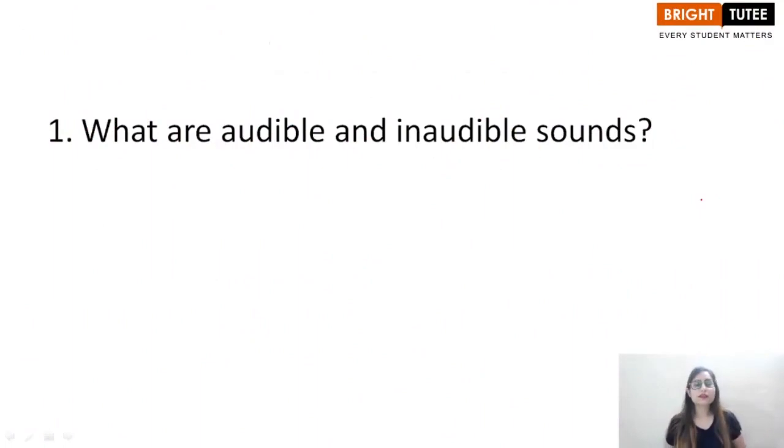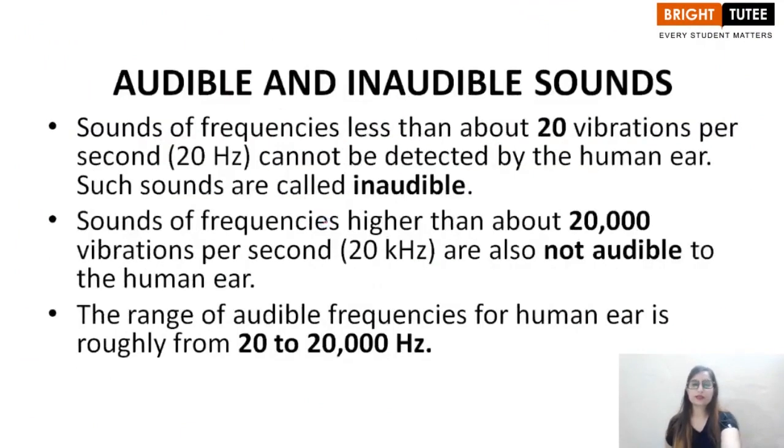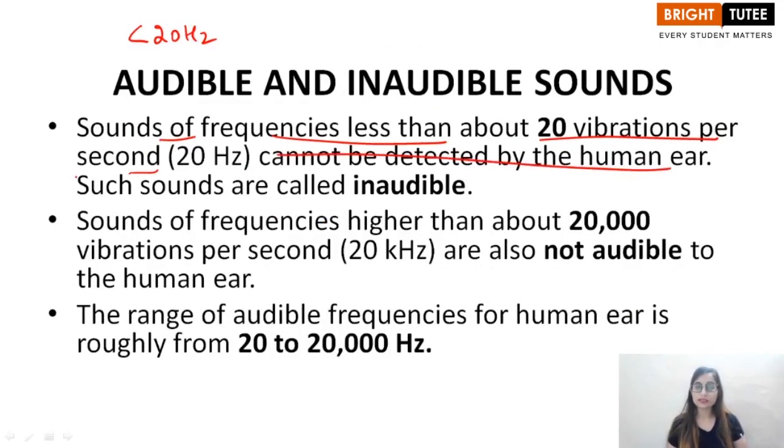Hello students, in this lecture, the first question is, what are audible and inaudible sounds? Sounds of frequencies less than 20 hertz, less than about 20 vibrations per second, cannot be detected by the human ear. Such sounds are called inaudible sounds. So every sound which has a frequency less than 20 hertz is inaudible to human ears.